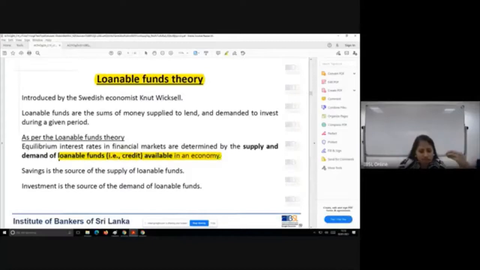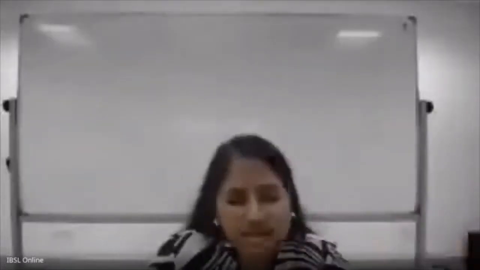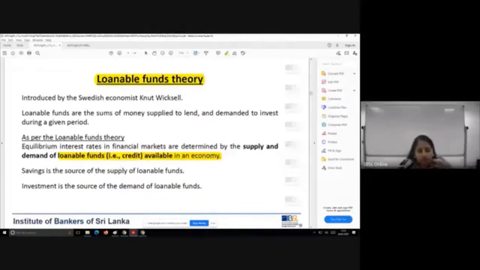Remember that. So we looked in detail into what the sources of demand of loanable funds are and what the sources of supply of loanable funds are.